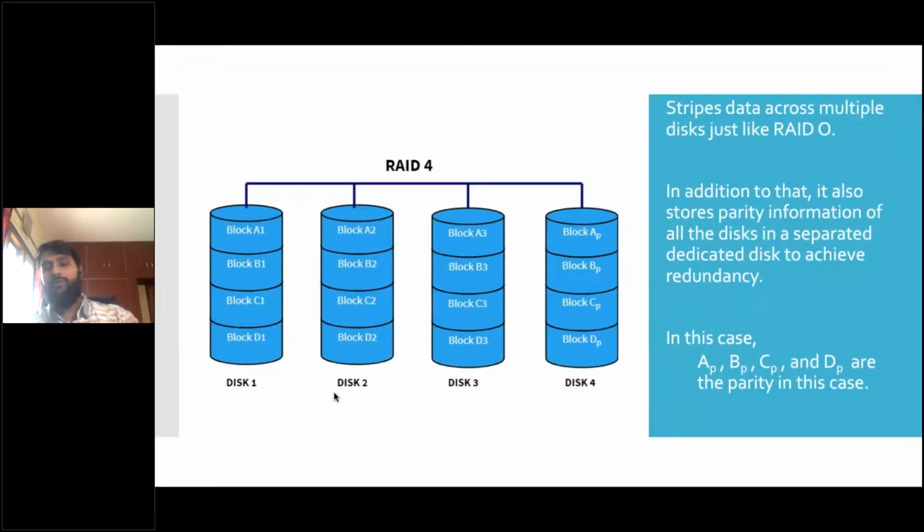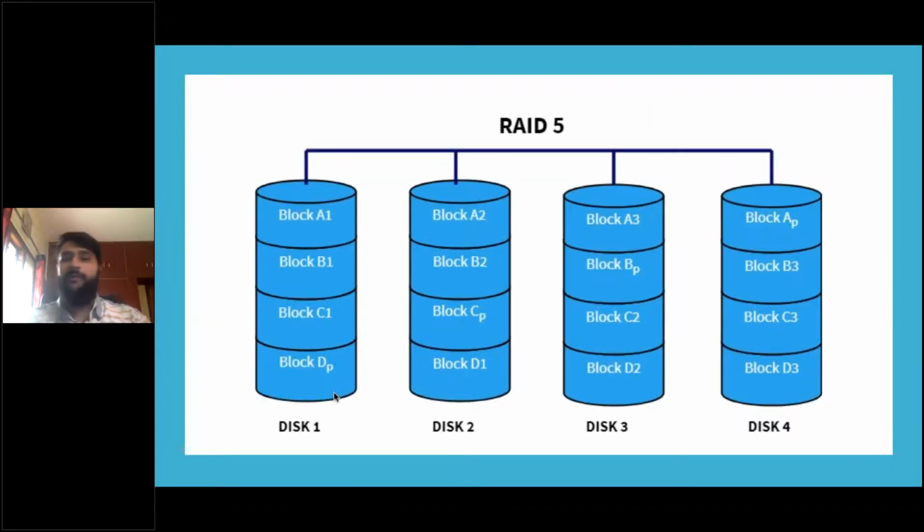In RAID 4, what was the case? If you lose the parity disk, that is it. You cannot do anything. But even if you lose any of the disks in RAID 5, you can still reconstruct because the parity is distributed. It is not in one single place. So that is one of the advantages of RAID 5. Eventually, I'll show you how data recovery is done using RAID 5. We'll keep it very simple. It will be very easy, I promise.